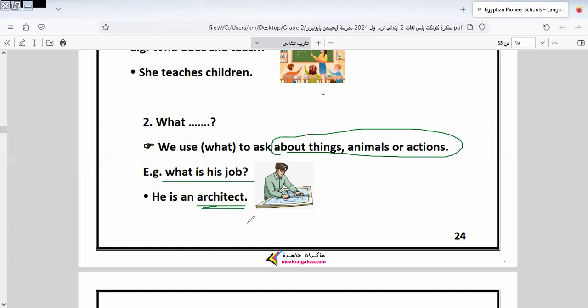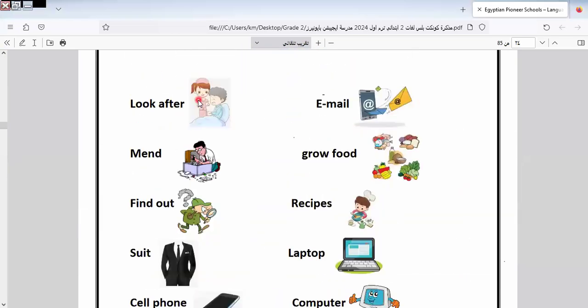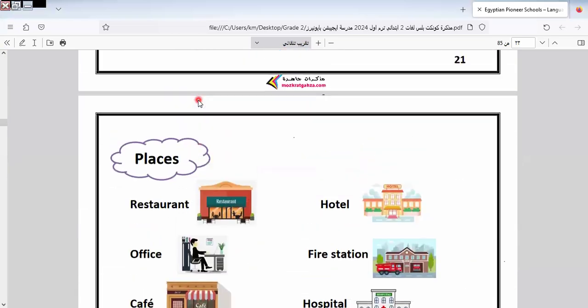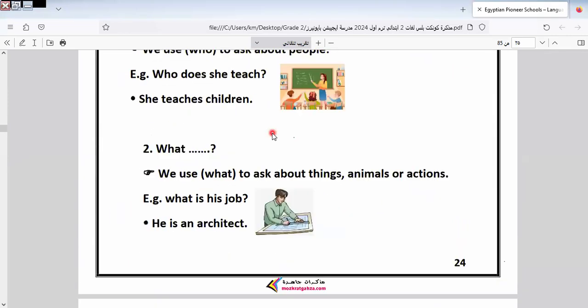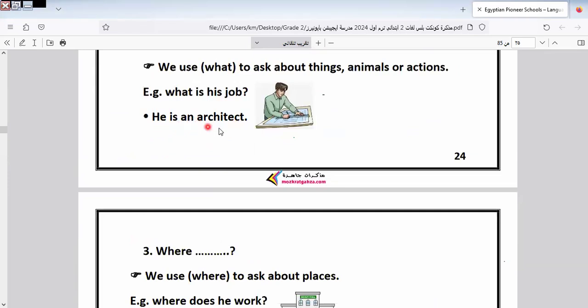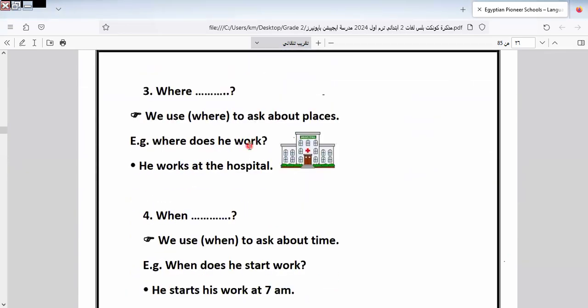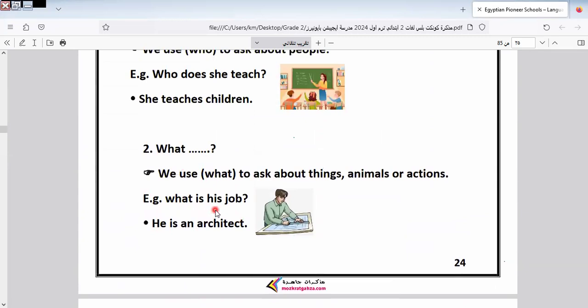Or I can say designer. I would like to say web designer. I can say he is an artist. He is a web designer. He is a doctor. He is an engineer. We can say this when we ask what is his job.